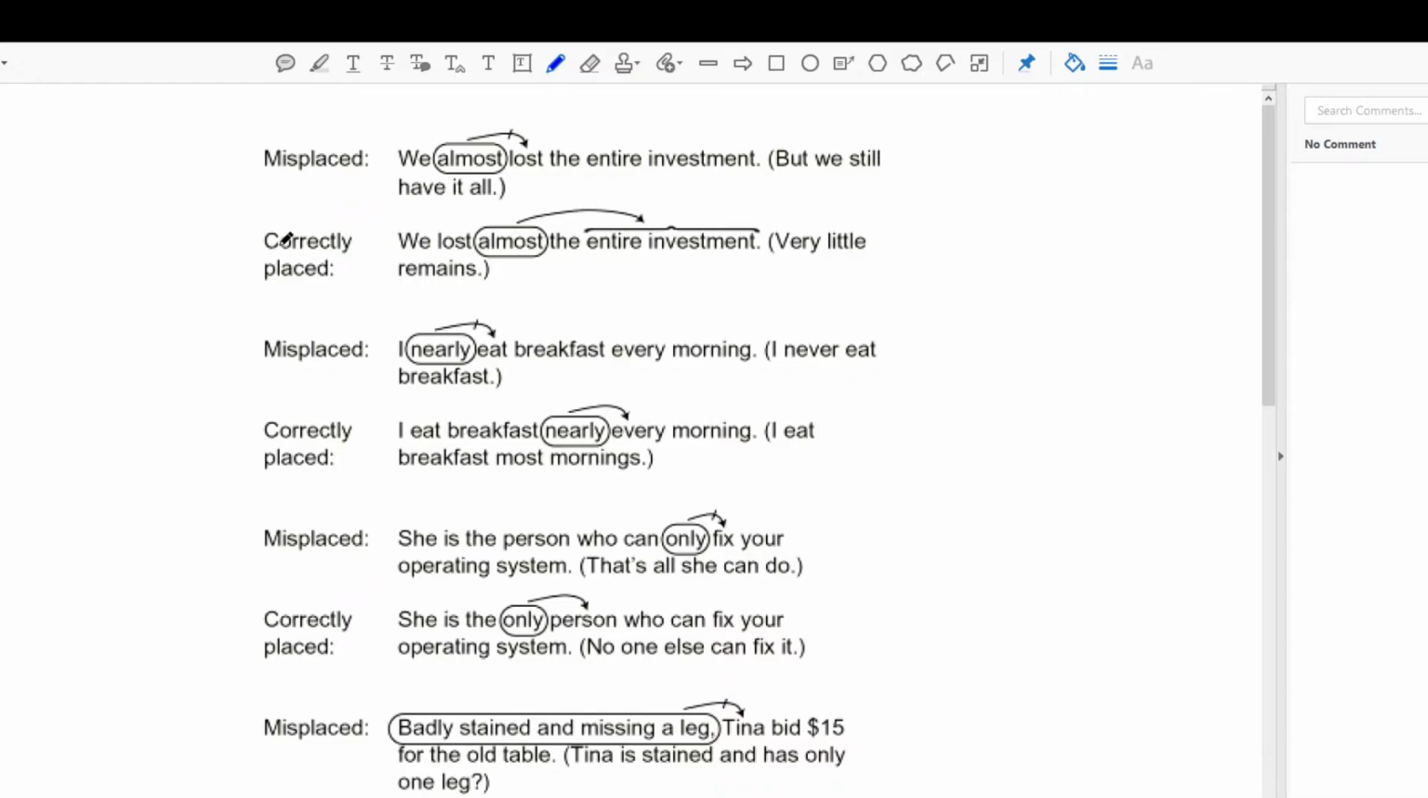Okay, if you need more time, just pause it. So here it says we almost lost the entire investment. Now, as it's written, I would assume I would still have the investment, but I almost lost it. In this case, we lost almost the entire investment. So here I lost part of it. I didn't lose the whole investment. So depending on where I put this modifying word almost will change the meaning of the sentence entirely.